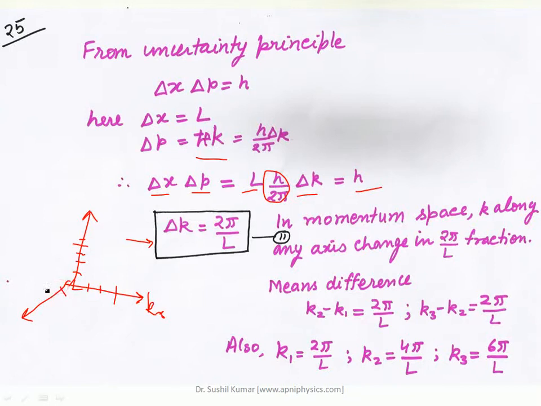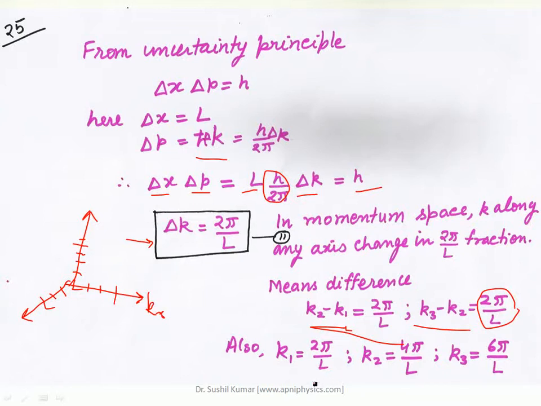So this interval is of 2π by L. So here Δk is equal to 2π by L, defined this way: k2 minus k1 is equal to 2π by L. k2 minus k1 indicates Δk, and similarly k3 minus k2, the successive interval, is equal to 2π by L along the x-axis, along the y-axis, and along the z-axis.